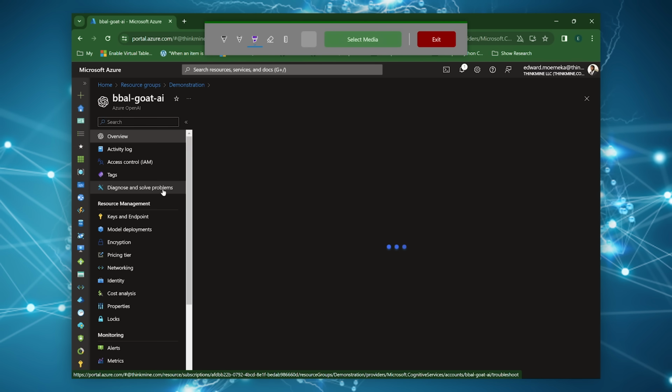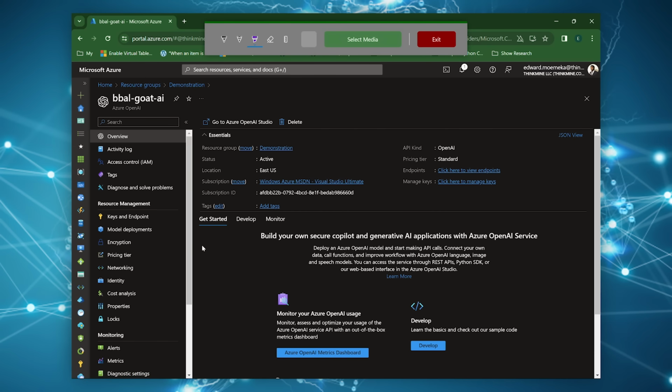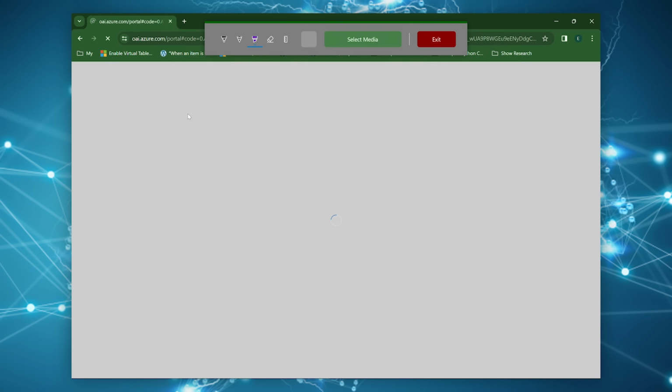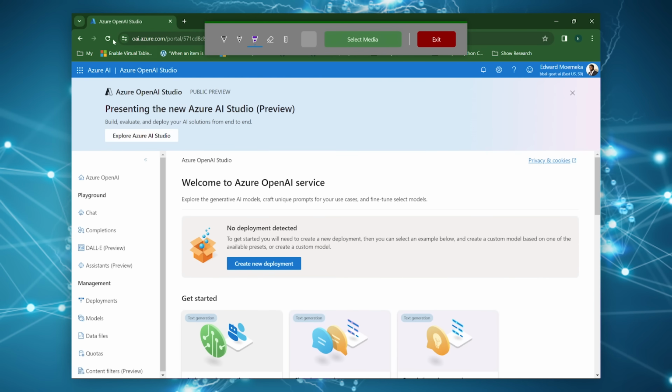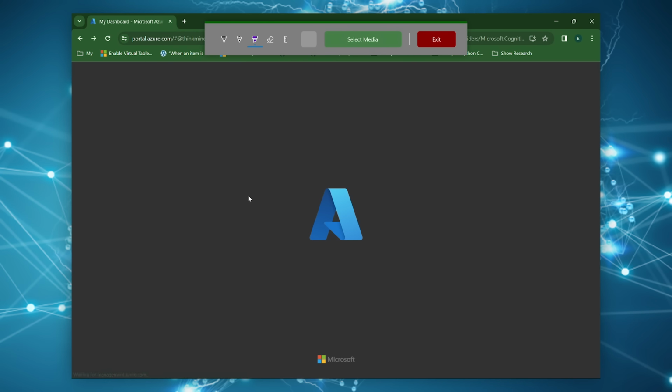So let's go ahead and let's actually now go into the OpenAI Studio. So you can see when you click it, it actually doesn't pop up in another window. It replaces Azure. So usually what I like to do is I like to right click and go back. So let's show that way.